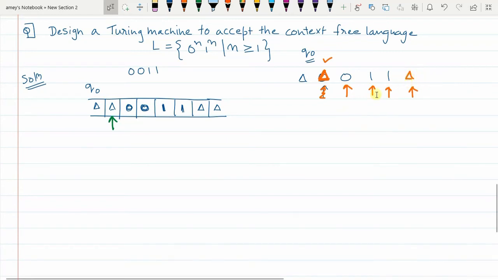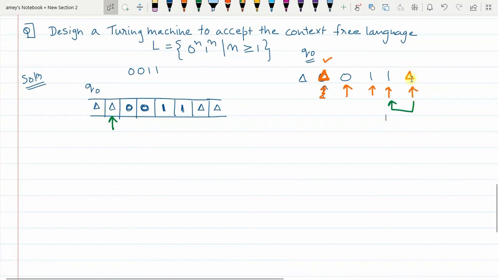So the first 0 I have marked, I have replaced it with delta, that means I have erased it. Then the pointer moves to the right. Now on the way, any number of zeros and ones that are encountered, you simply ignore till you reach the end of the string. So far we are moving to the right. Now once you reach the end of the string, you know that the last 1 is present at the cell one place to the left of this pointer, right? So once the pointer reads delta, I replace delta with itself, and the pointer, which was earlier moving to the right, I move one place to the left.